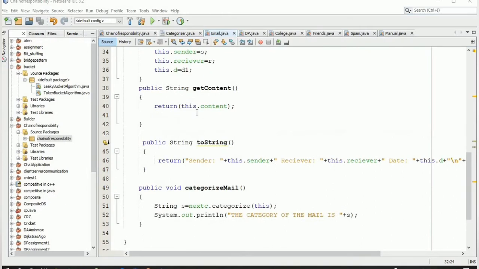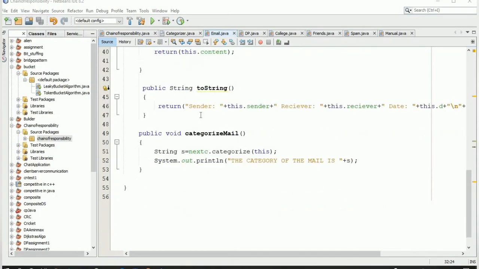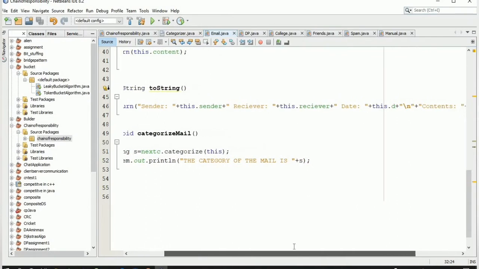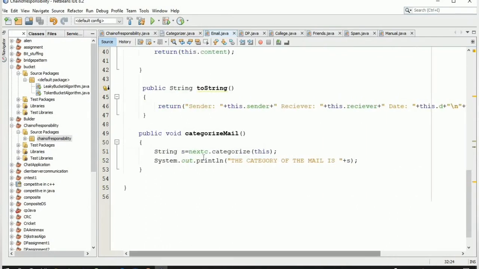Then we have a method getContent which will return a string. Inside this, we are returning the content of the current email. Then it has a toString method which will simply print the name of the sender, receiver, date of the email, and the contents of the email.